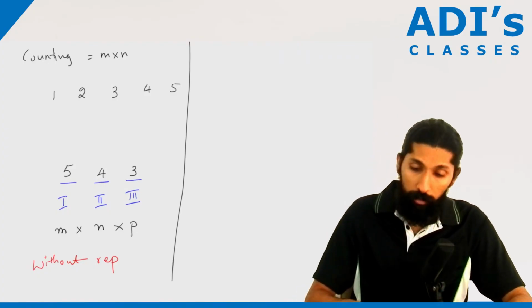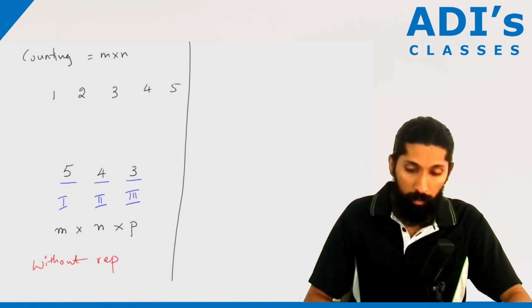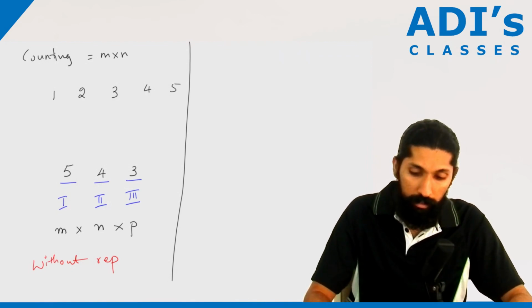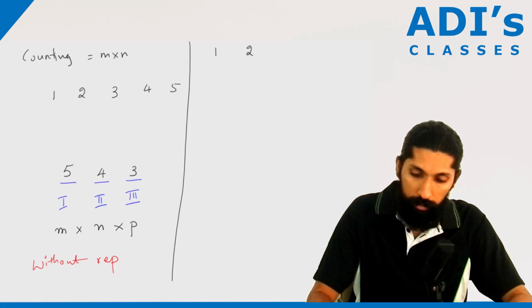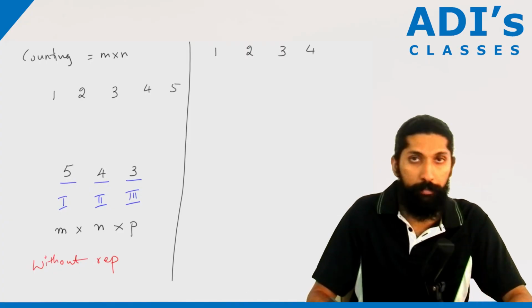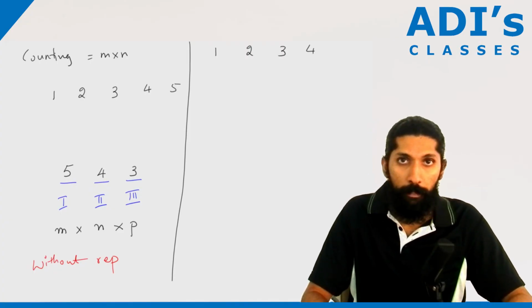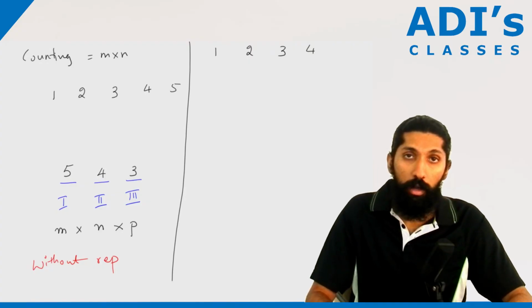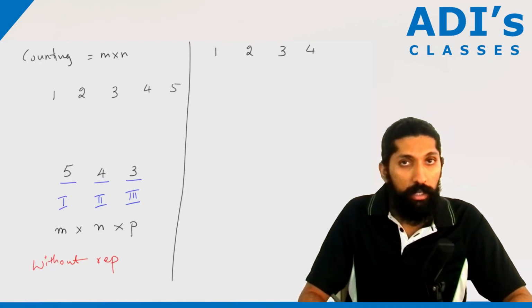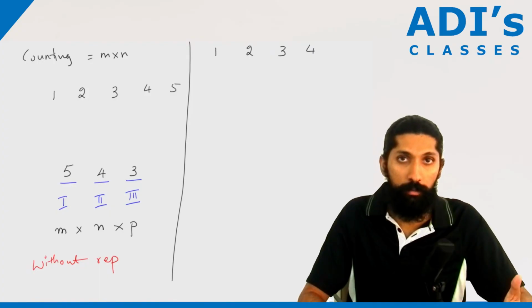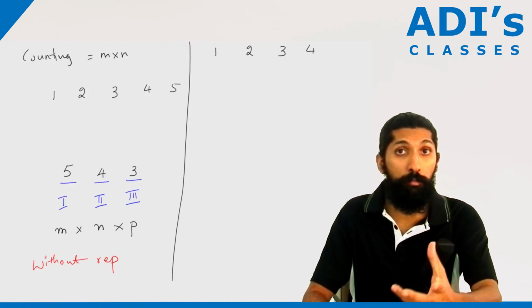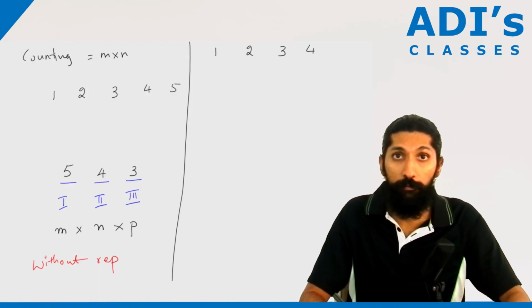For this again, let's say there are four people. What's going to happen here? Let's say they're trying to arrange flowers in a bouquet.